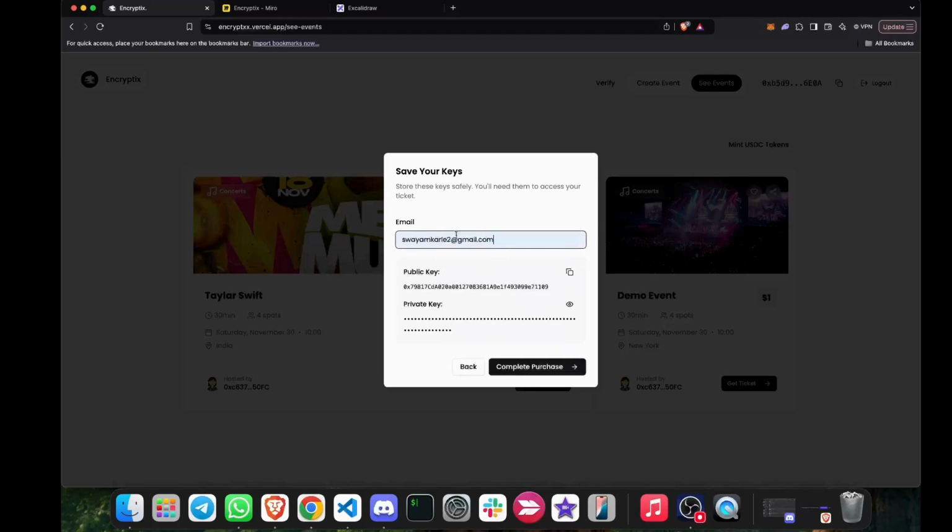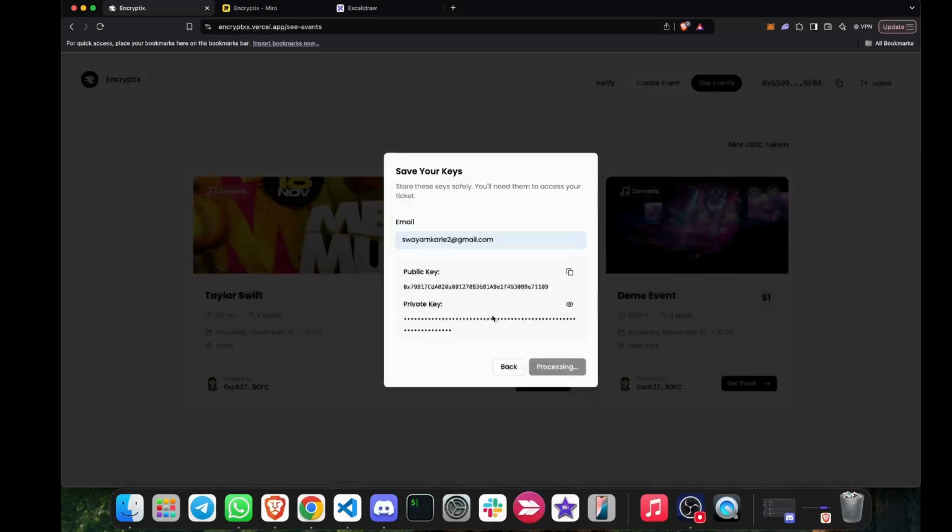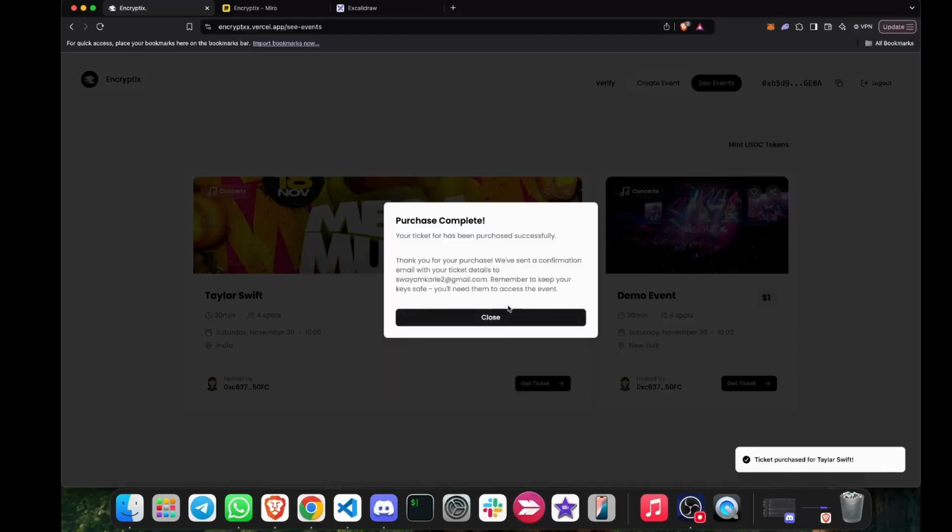So let's go. I'm khalid@gmail.com, complete purchase. What it will do is basically buy a ticket using a wallet and gasless transaction. So no MetaMask pop-up and all. You can just basically approve. Let's see. Yep, all done. $3 in total, and my purchase is being processed. Yep, as you can see, it works. So now we'll show how it looks on the user side.